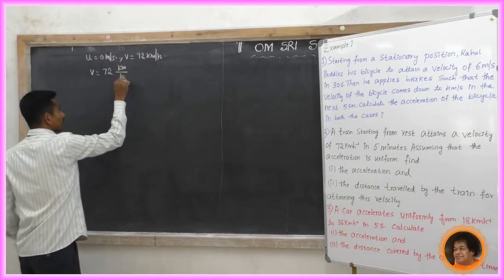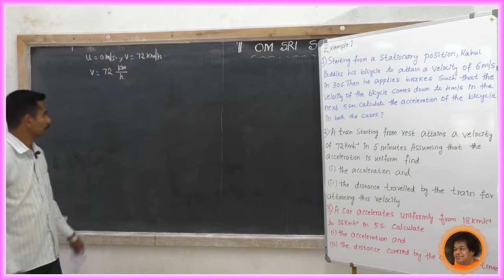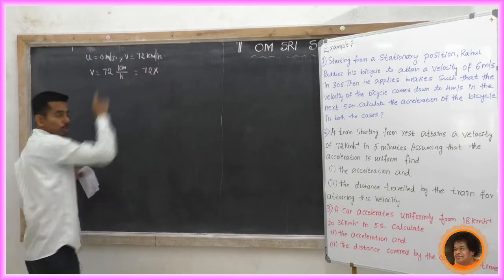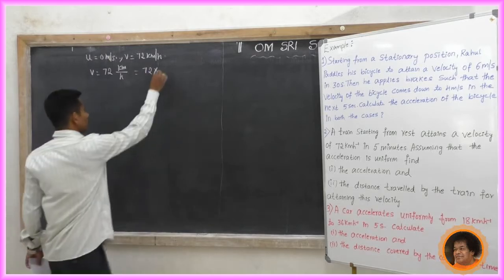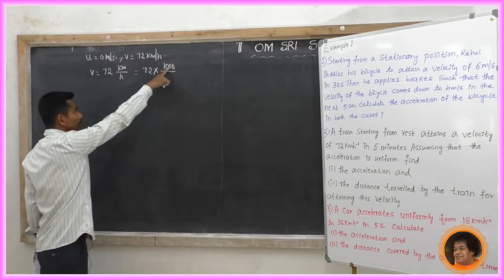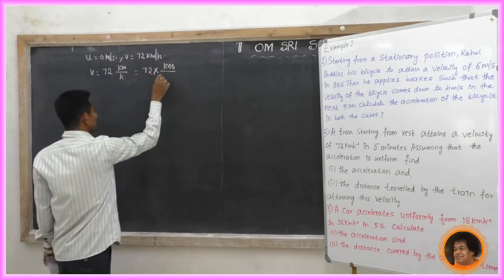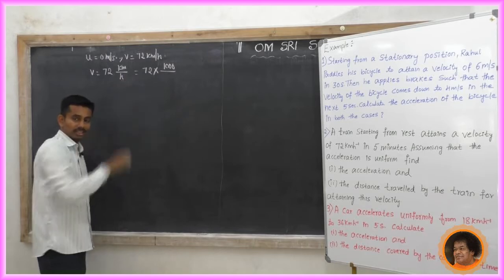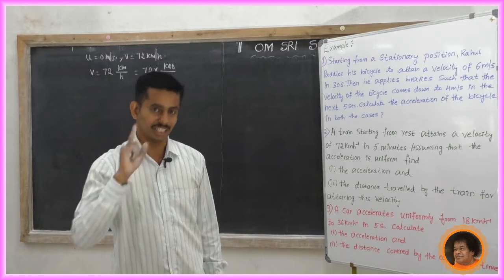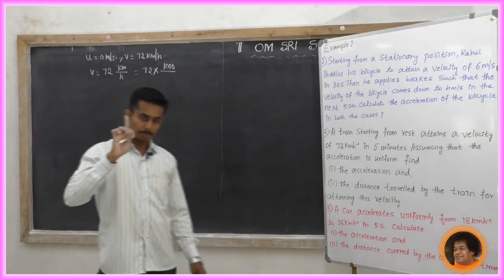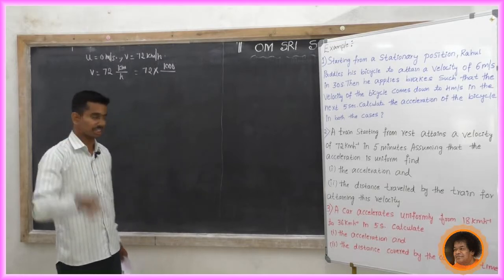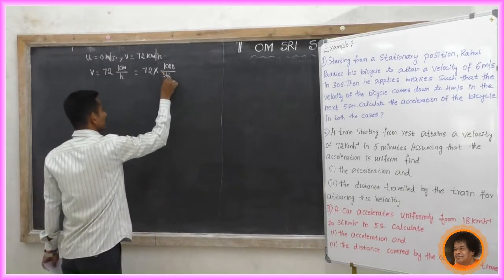72 kilometer per hour means kilometer divided by hour. It is equal to 72 into 1 kilometer, which means 1000 meters, divided by 1 hour, which means 3600 seconds, because 1 minute means 60 seconds and 1 hour means 60 minutes, so 60 into 60 is 3600 seconds.